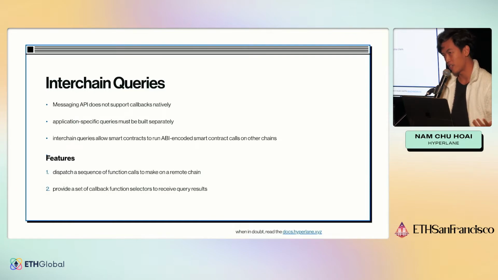And so again, instead of making you deploy these contracts, we've just decided to make a similar kind of router contract that just does that for you. Basically in this case, you call our query router with your query, right? Basically the destination chain, which target you want to hit, and what's the view call. And then we'll do the hard work of sending the message over, making the view call on the destination chain, and then returning you the result in the callback that you specify.